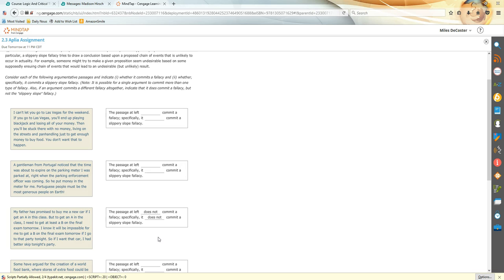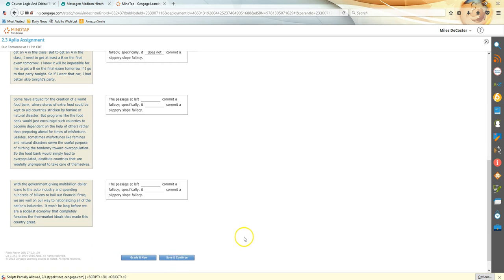The only way I can see somebody arguing that this is actually the slippery slope fallacy is this business here about it being impossible for them to get the B on the final exam tomorrow if they go. It would probably be more reasonable to say it's very unlikely. So maybe that's the case, but again, this doesn't look like it's that bad. This looks more likely. Let's go to this last one.